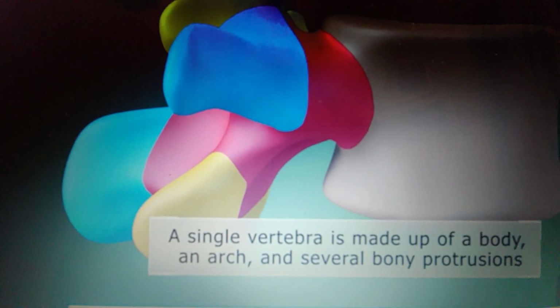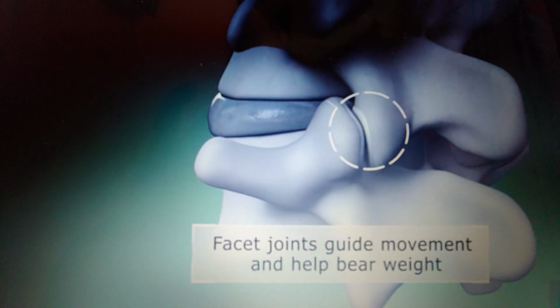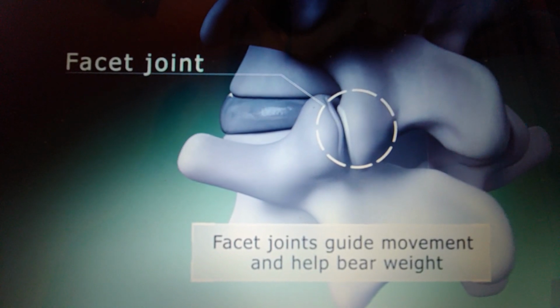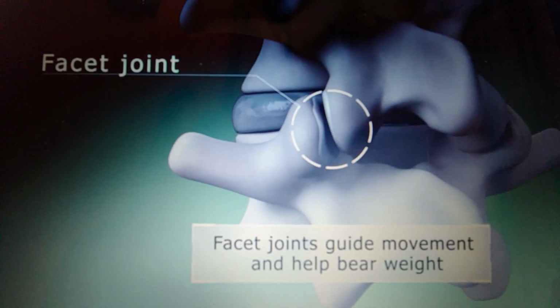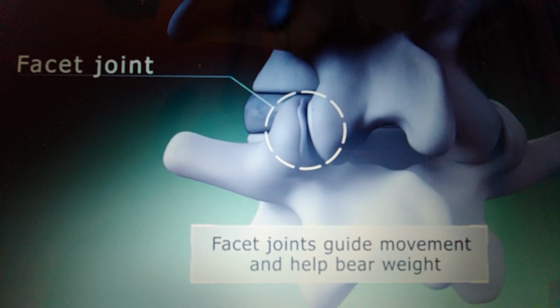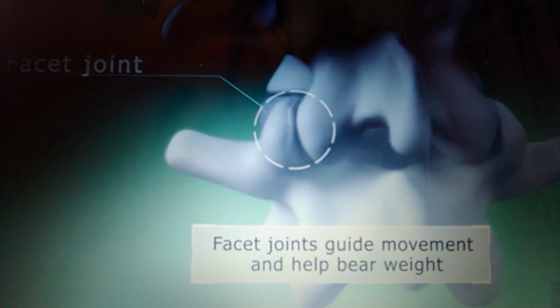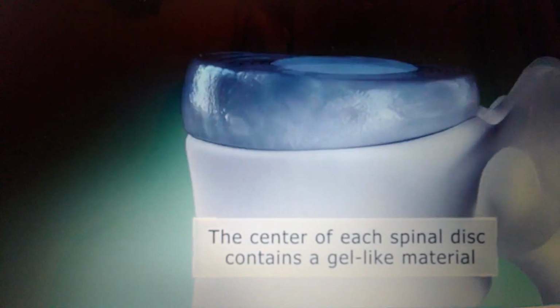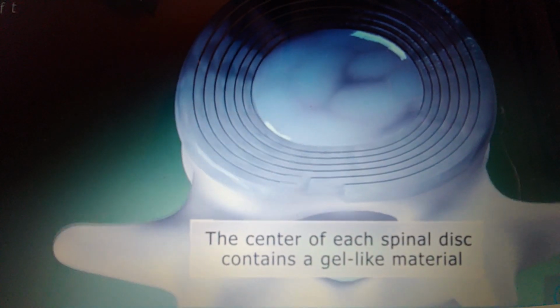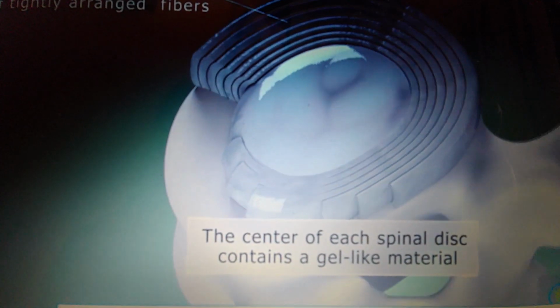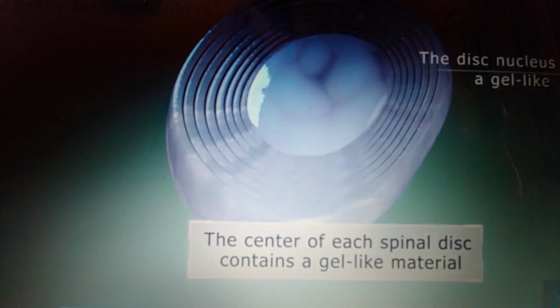Facet joints are located between each pair of vertebrae. They guide and limit the movement of the spine, providing stability and bearing a share of the load on the spine. Each spinal disc has a tough outer shell called the annulus. The center portion of the disc, the nucleus, contains a gel-like substance.